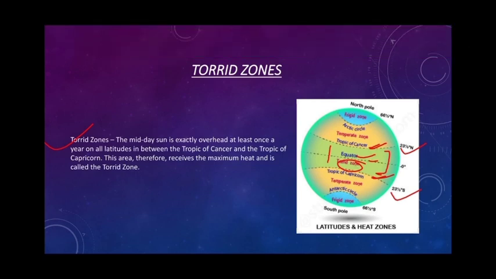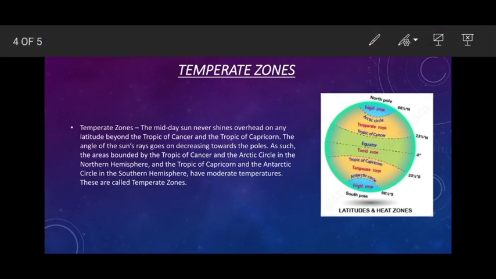Now let's move on to the second zone, the Temperate Zone. Here the midday sun never shines overhead on any latitude. Beyond the Tropic of Cancer and the Tropic of Capricorn, the angle of the sun's rays goes on decreasing towards the pole. As such, the areas bounded by the Tropic of Cancer and the Arctic Circle in the northern hemisphere, and the Tropic of Capricorn and the Antarctic Circle in the southern hemisphere, have moderate temperatures. This is called the Temperate Zone.